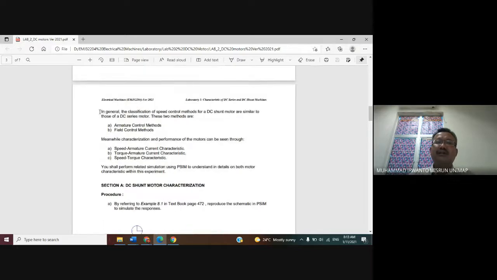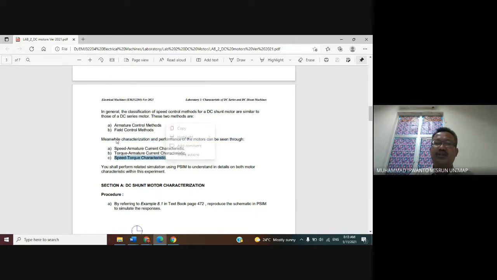In general, the classified speed control methods for DC shunt motor are similar to those of the DC series motor. These two methods: the first is armature control method, the second is field control method. Meanwhile, the characterization and performance of the motor can be seen through the speed armature current characteristic, torque armature current characteristic, and speed torque characteristic.